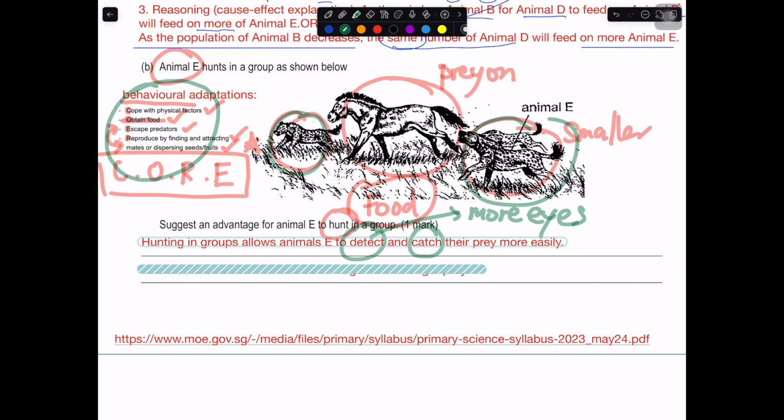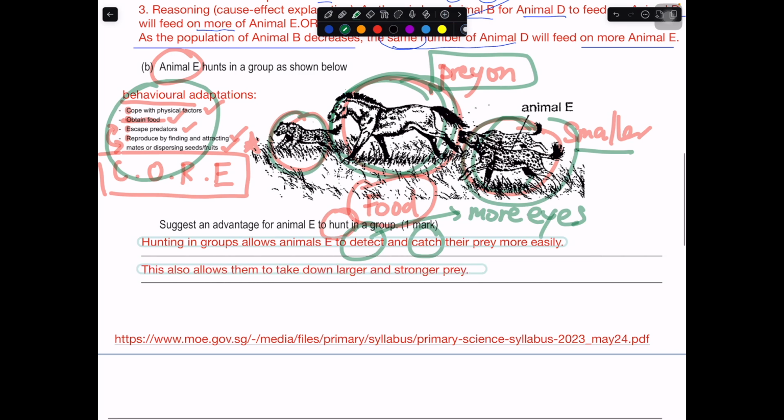And if you look at this image, they are way smaller. This prey is a lot larger. So they will want to use their numbers to take down a larger and stronger prey in this case.